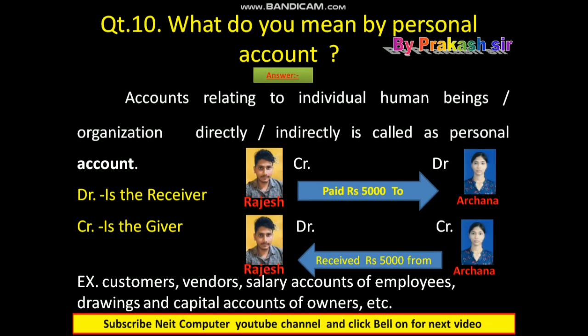Then as per the next example, Rajesh received 5,000 from Archana. So now in this case, Archana is the giver and Rajesh is the receiver. So that is why Rajesh account becomes a debit and the Archana account becomes a credit. Examples of a personal account are customers, vendors, salary accounts of employees, and drawings and capital accounts of the owners.